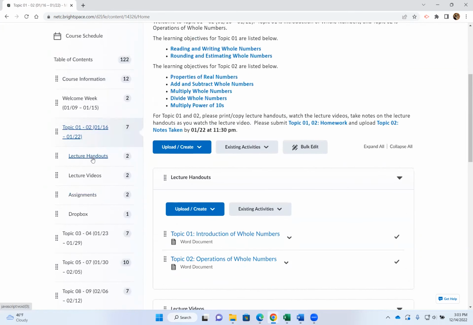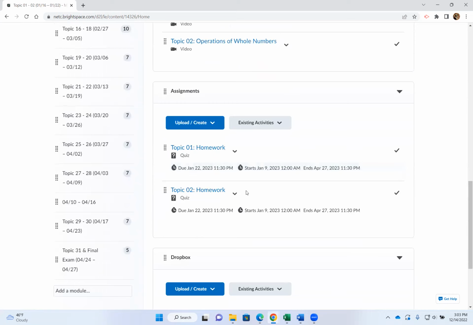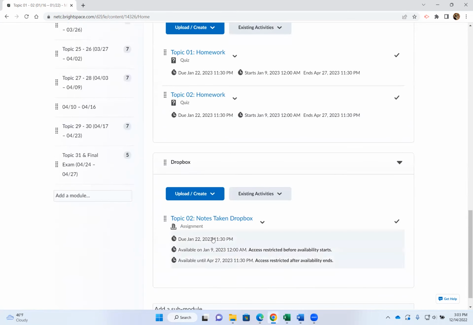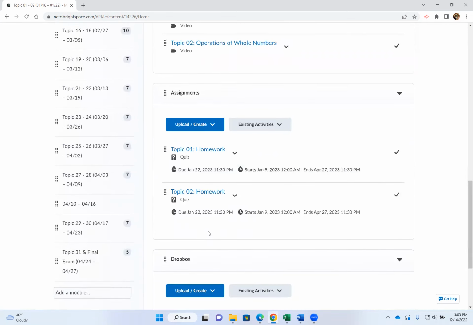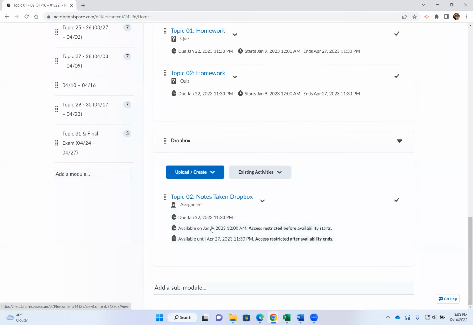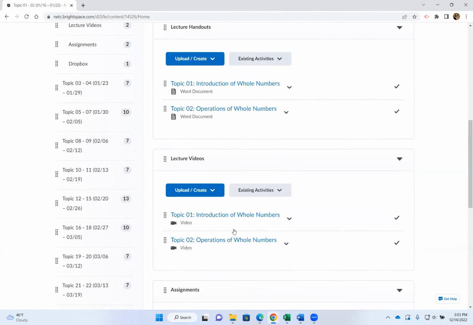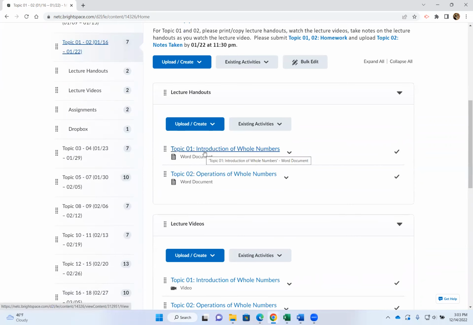Okay, so generally speaking, every week you are given the lecture handout, lecture videos of those handouts, and your homework assignments, and this thing called a Dropbox. What counts for grade every week is your homework and the notes that you took. So generally speaking, what students do is print. I prefer you print these lecture handouts.